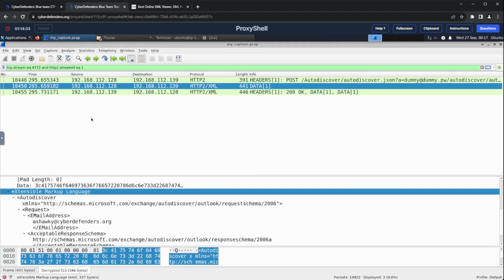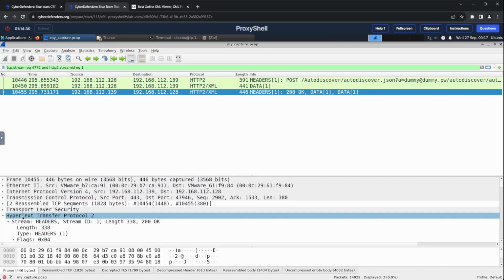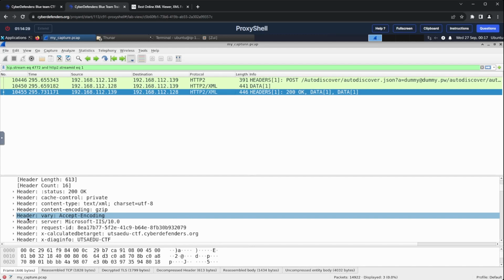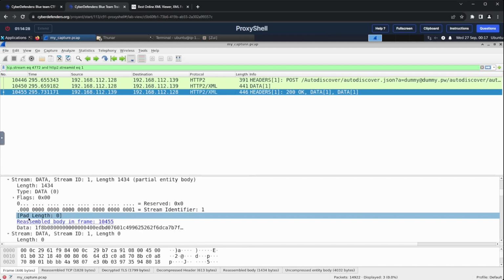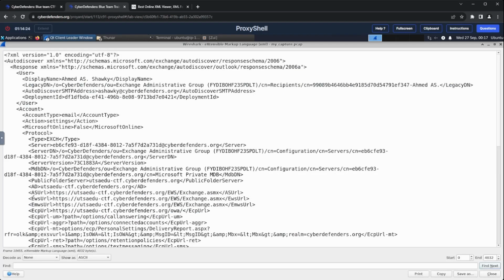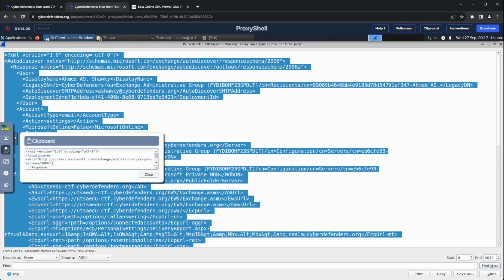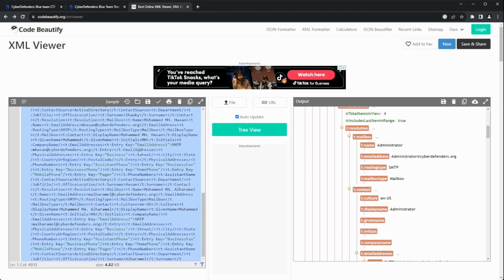Now, let's see what is the response for this request. I will click on the last packet that should contain our response. We notice some HTTP headers at the beginning, but then we can see the start of an XML object. So we press Ctrl-Shift-O to view the bytes of that XML object. I will copy the XML over to our online formatter so we can have an easier time reading it.